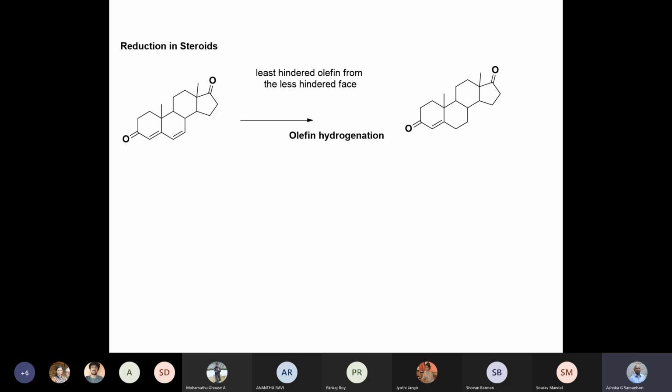So the least hindered olefin approaches the metal atom from the less hindered face, and gets hydrogenated. And so here you have two double bonds. One is in fact conjugated. Usually conjugated double bonds get hydrogenated more easily, but here the unhindered double bond has got hydrogenated. Okay, so that's the emphasis on this.